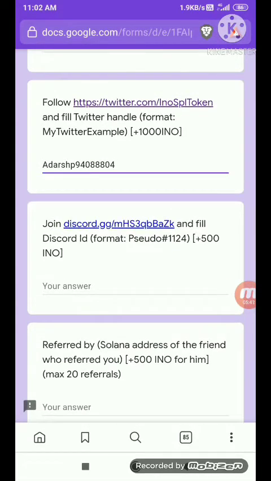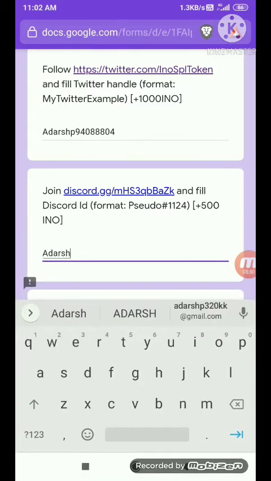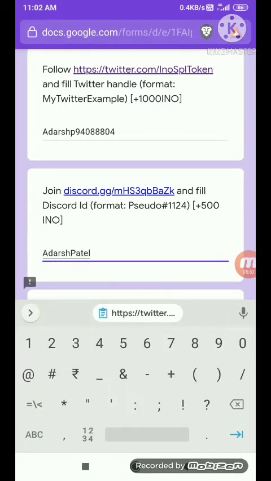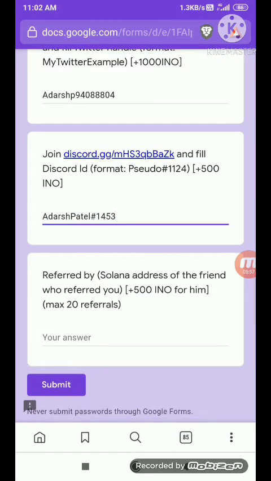After you have done this, you just need to scroll down and join Discord. So we have already joined this. After you join, you can get your Discord ID on the Discord profile. So just do like this and paste it with the hashtag also. I am pasting my Discord ID here,